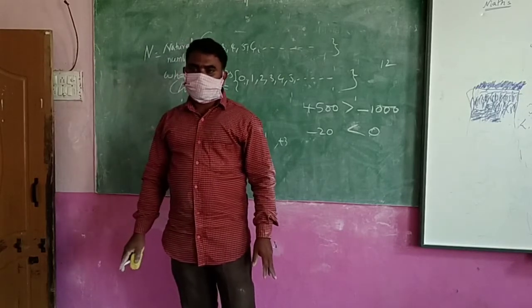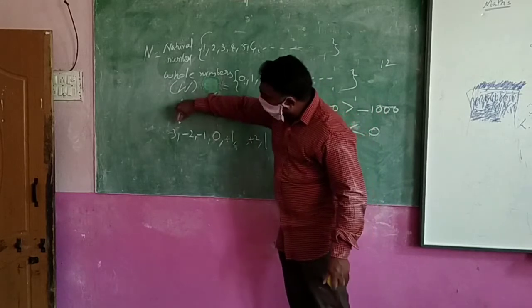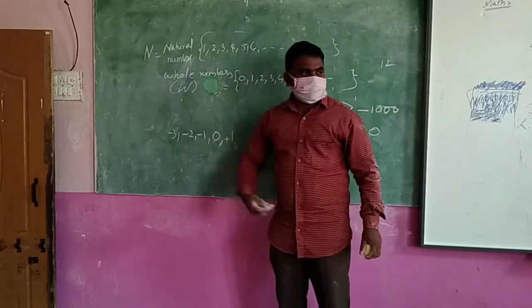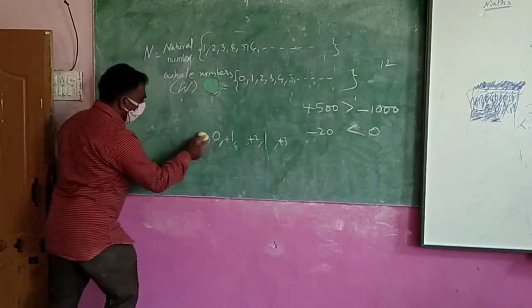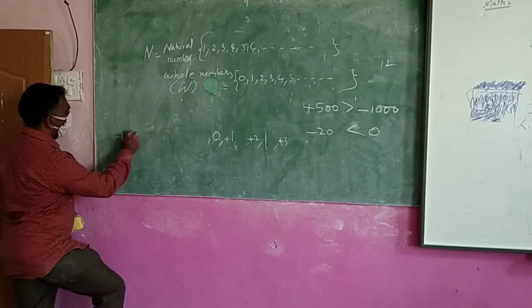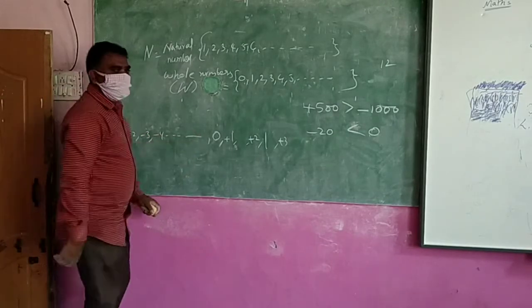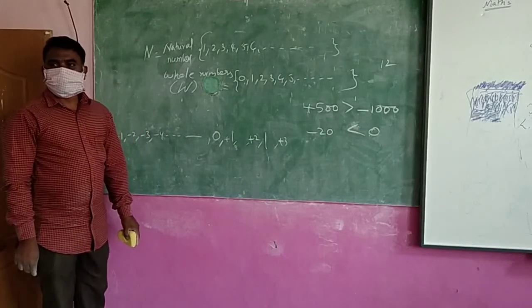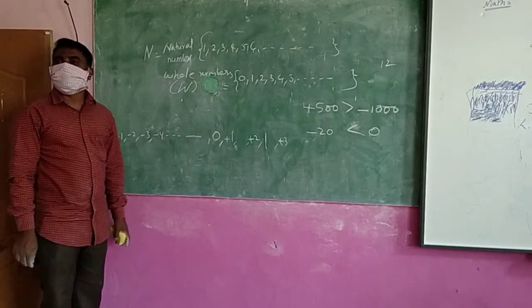Okay. Here also maybe you get doubts. Sir, minus 1, minus 2, minus 3, why are you writing like that? Maybe you think, sir, I will not write like this, I will write like this: minus 1, minus 2, minus 3, minus 4.